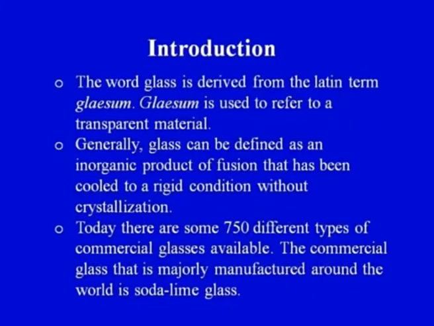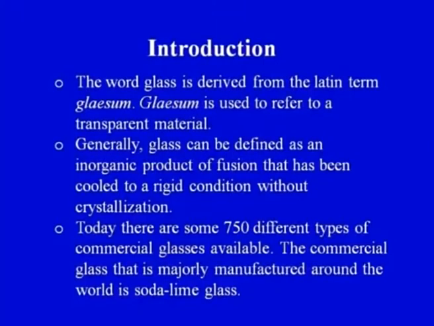Generally, glass can be defined as an inorganic product of fusion that has been cooled to a rigid condition without crystallization. It means that no crystallization is taking place and it has been cooled, it has become a rigid condition, that is, it has become a solid. So, from a liquid state it has been cooled to a solid state without the actual crystallization taking place. This transition, this phase transformation, we will try to understand with the help of a diagram in today's lecture, to see how we can distinguish between a crystalline solid and an amorphous solid.